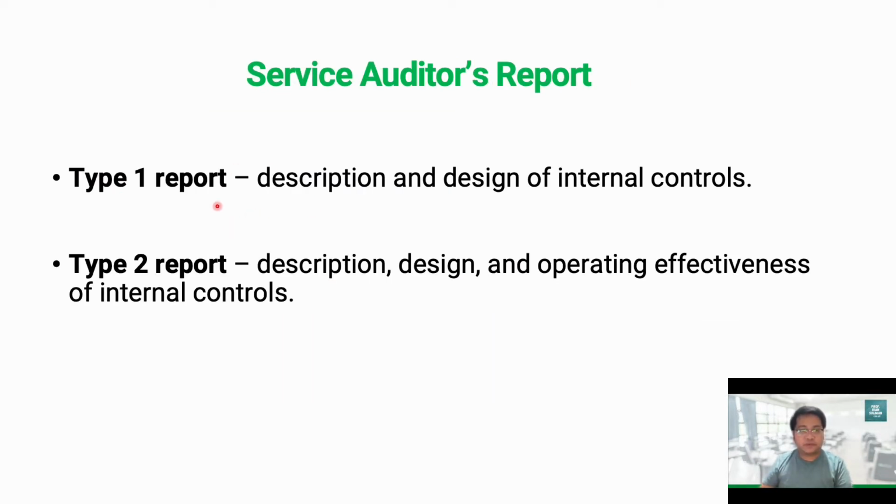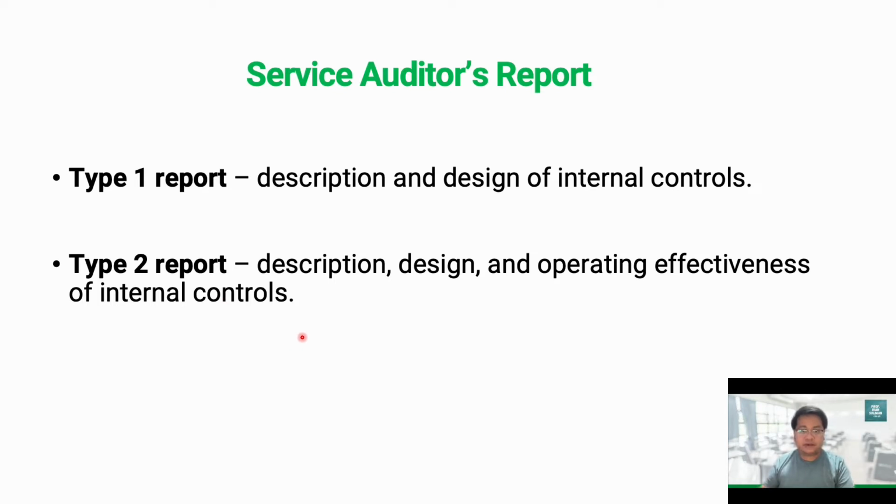So we have the type 1 report. The type 1 report is a report that includes the description and the design of internal controls of the service organization. And the type 2 report contains the description, design, and operating effectiveness of internal controls of the service organization. In this case, the type 2 report would be more comprehensive compared to the type 1 report. That is why if, for example, we plan to rely on the internal controls of the service organization, then most likely we need to rely on the type 2 report to be issued by the service auditor.